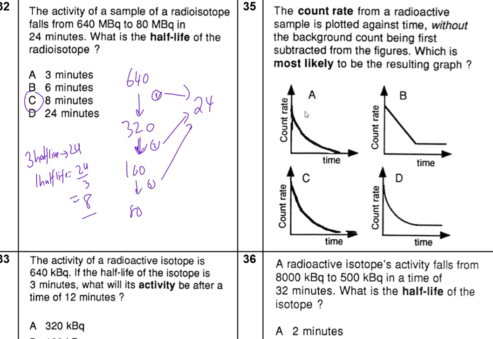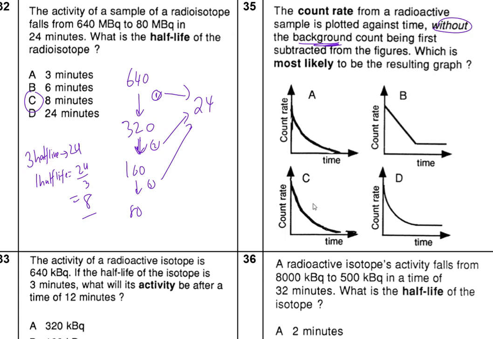Alright, so here we go. We have another one again. So which one is more likely? Now, you need to read the question carefully here, yeah? Now, the count rate is plotted without the background being first subtracted. Now, the background is always there, okay?